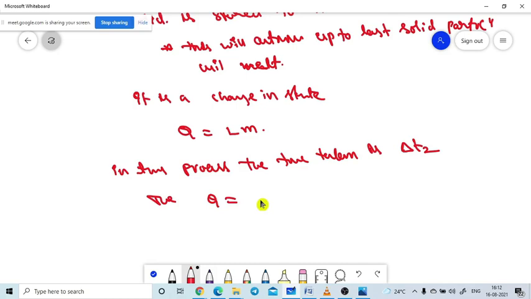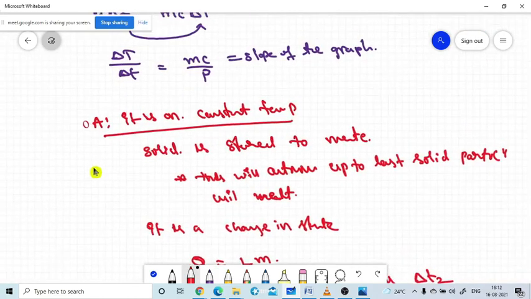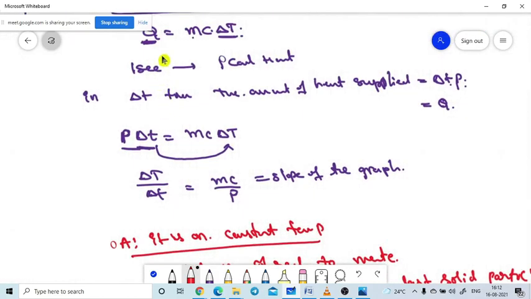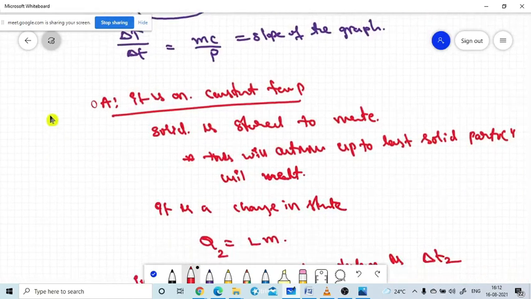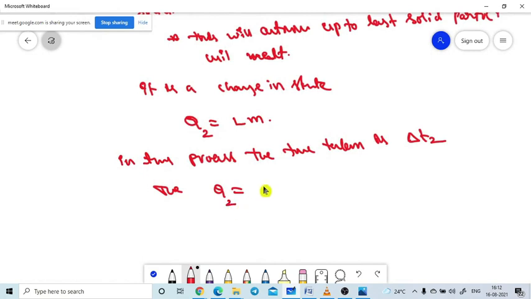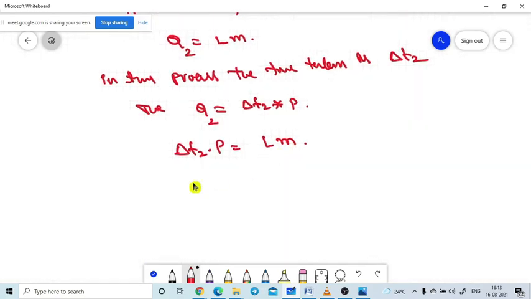Hello. Let me write here the Q2. Don't get any confusion here. Let me start. I will introduce here Q1. So this is the Q2. Now Q2 is equal to delta T2 into P. Now I am substituting in this one. So delta T2 into P is equal to L into M. With this formula we can easily find out the latent heat of the substance. You can send the mass to this side and easily find the amount.